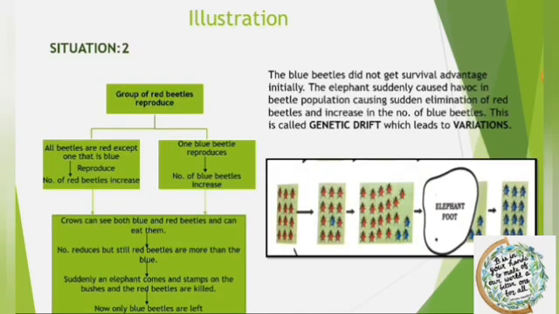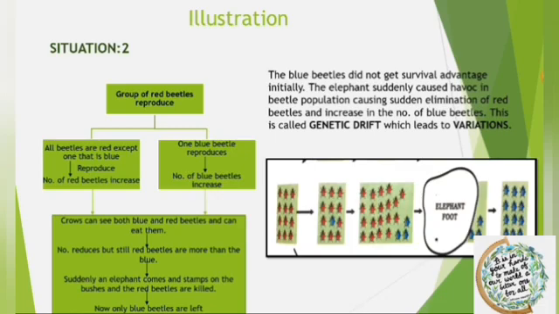Now, consider the second situation. Again, we have the red beetles and the color variation arises due to sexual reproduction. But this time, instead of a green beetle, we have a blue colored beetle. Again, this blue colored beetle can pass its color to the progeny so that all its progeny beetles are of blue color. This time the crow can equally see the red and the blue beetles on the bushes. Therefore, there are equal chances of crows eating both types of beetles.